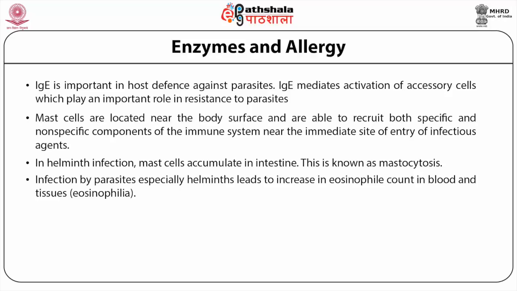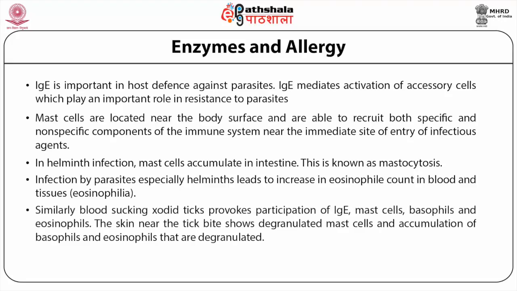Microscopic examination of infected tissue shows degranulated eosinophils bound to the worm. The binding, as explained before, is mediated by opsonization by specific IgE, IgG or IgA antibody.